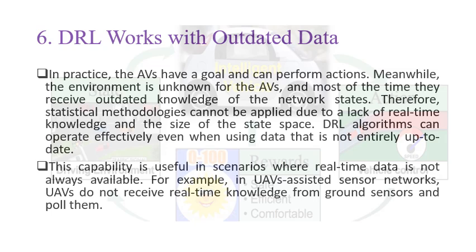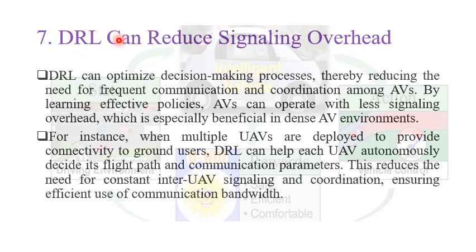This is very important. Okay, DRL can reduce signaling overhead, in contrast to centralized optimization, where we have a large volume of signaling overhead.